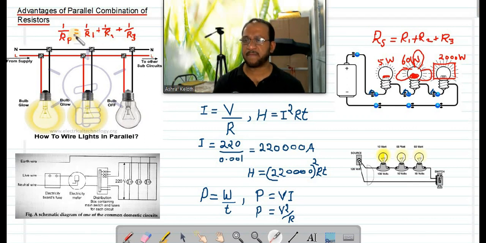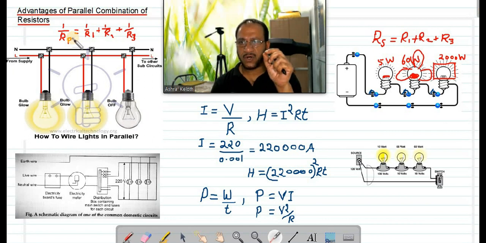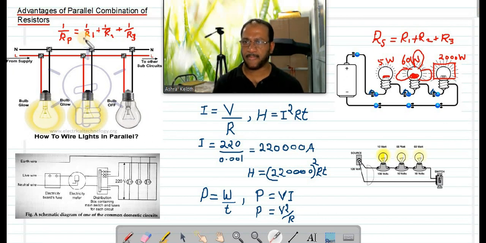Now after taking LCM and finding the Rp value in parallel combination of resistors, the total resistance in the circuit will be smaller than the smallest in the combination, isn't it? Smaller than the smallest in the combination. So in this case, the total resistance of the circuit will be smaller than the smallest resistance, like the AC, which is high power and has the smallest resistance. Less than that will be the total resistance of the entire building. That is the fifth point, last point, write down. In parallel combination, the total resistance in the circuit will be a minimum.